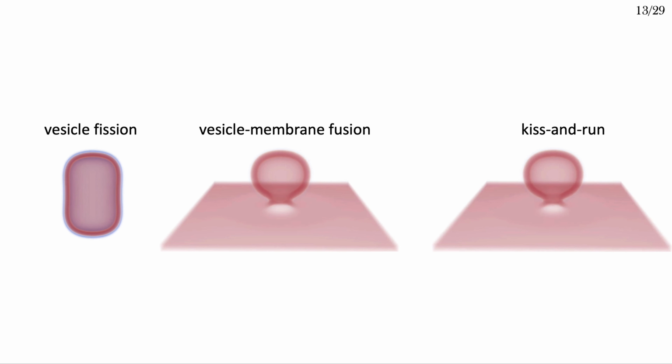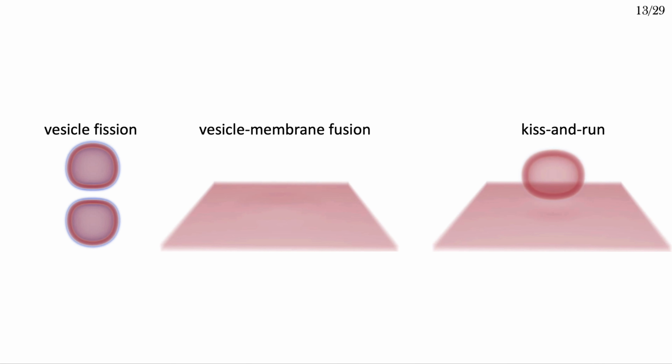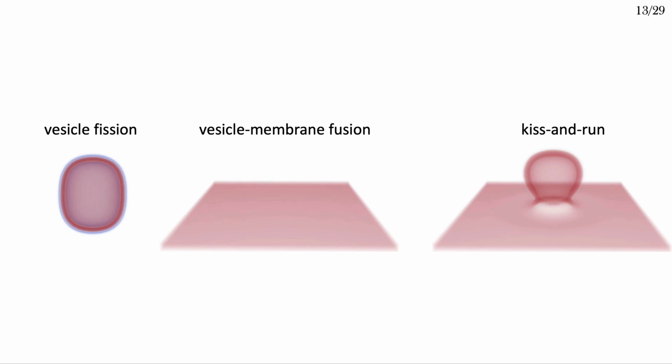One important thing that I want you to notice is that each of these processes culminates in the formation and fission of a neck connecting different compartments. This is a very common feature in topological transitions in membranes and a key step in recompartmentalization. So let's look a bit more closely at the membrane tubes.